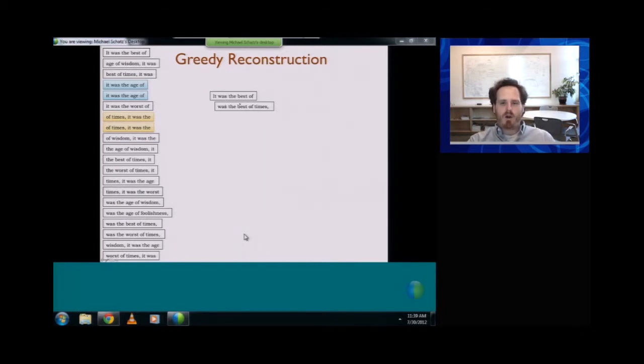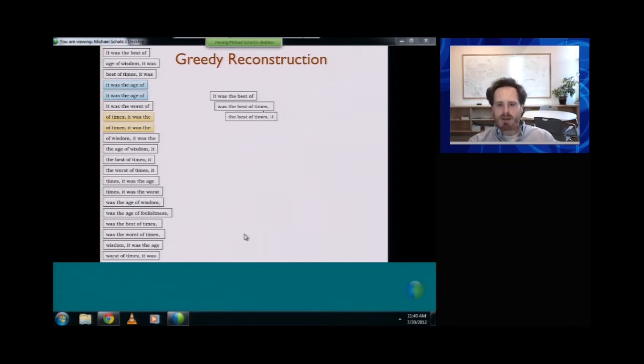So in this case, the next best fragment was "the best of times", and it's the best in the sense that it has the best overlap, where an overlap here is the end of the first fragment perfectly matching the beginning of the next fragment. We could have imagined picking a fragment that just overlapped by a single word, but generally we want the longest overlap possible because we want these pieces to be as connected as possible. So this is great. So we started with 5-word fragments, but now we have 2 of those, and that spells out 6 words of the original text.